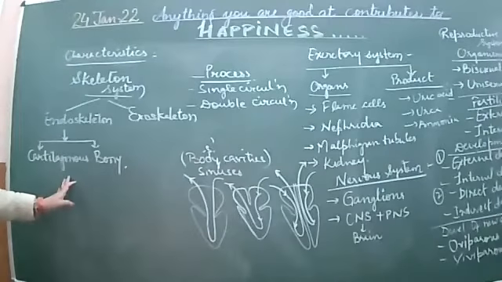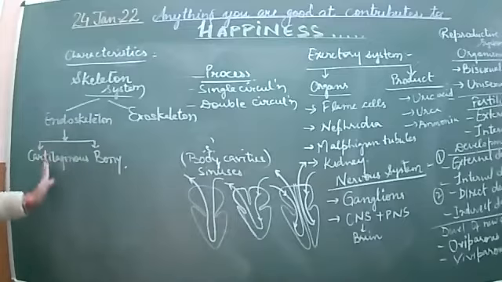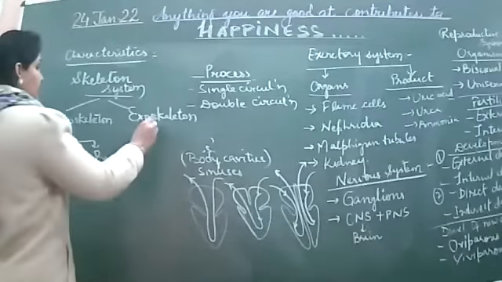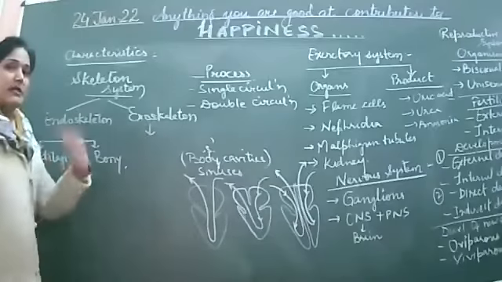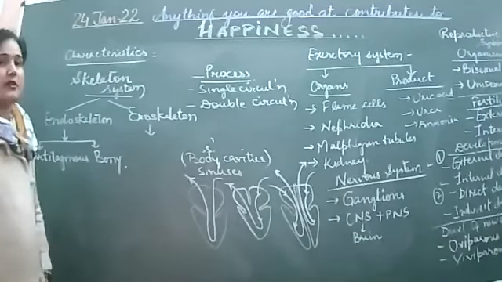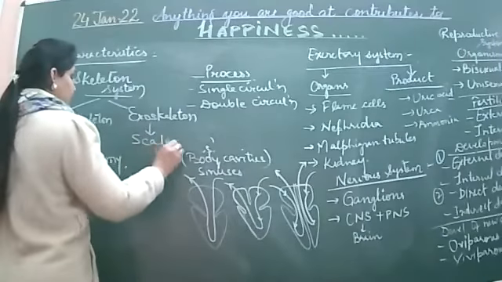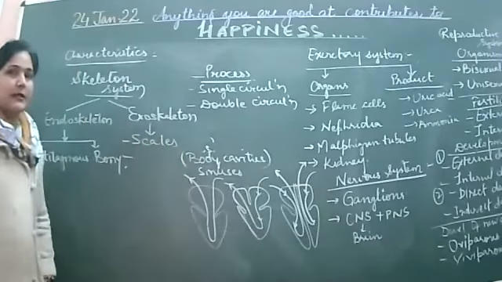Then coming to the next is exoskeleton. ये हो गया endo. Endo means या तो ये या दोनों. ठीक है. Present होंगे inside the body of the organism. Coming to exo. Exo means outer skeleton. Outer skeleton, as in the fishes, it is made up of the scales, which are still different from those of amphibians and reptiles. ठीक है.